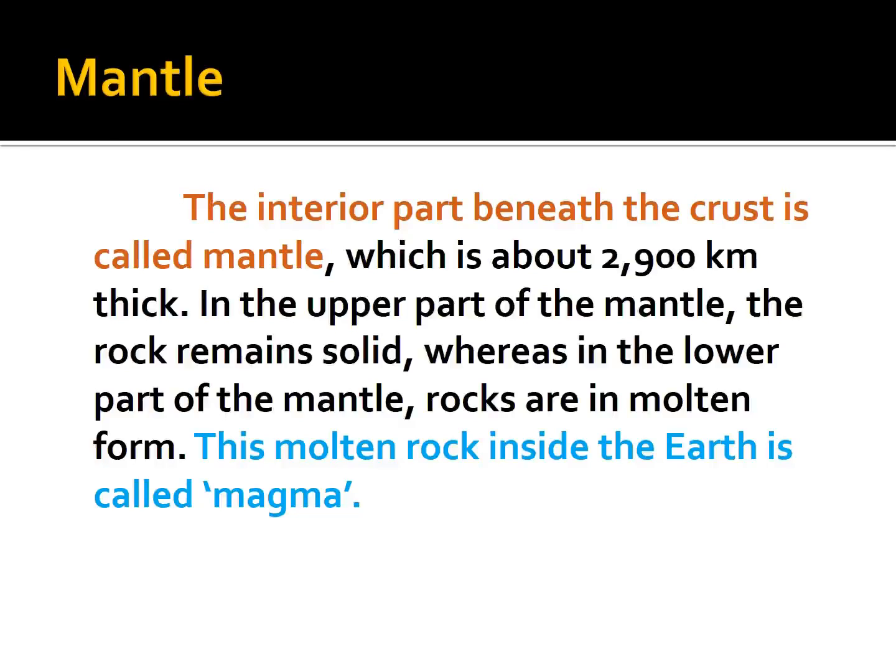So the mantle has two parts, the upper mantle and the lower mantle. The upper mantle is very solid, but the lower mantle is molten. That is called magma.